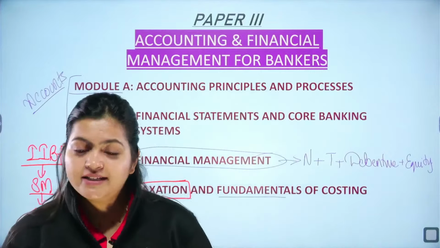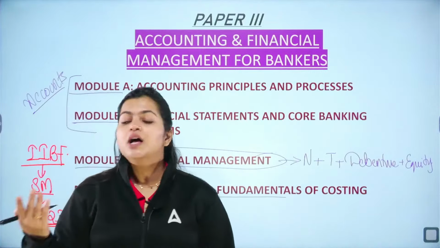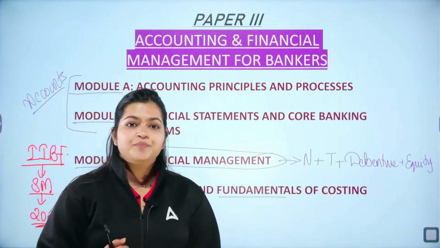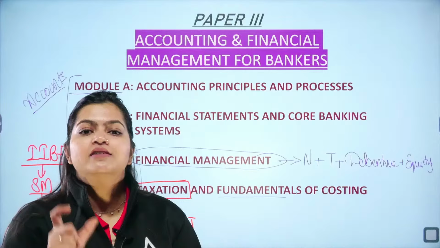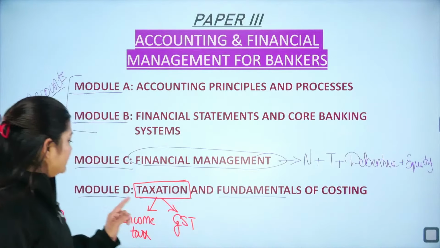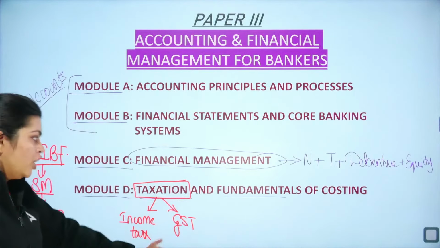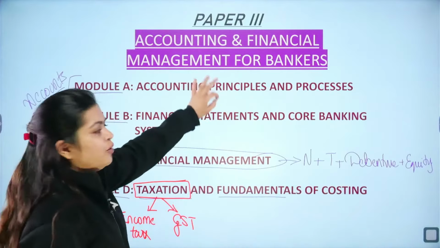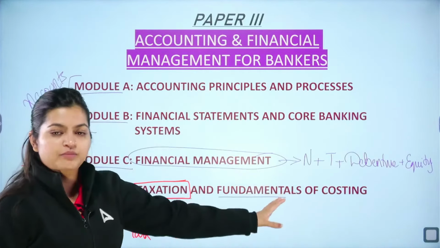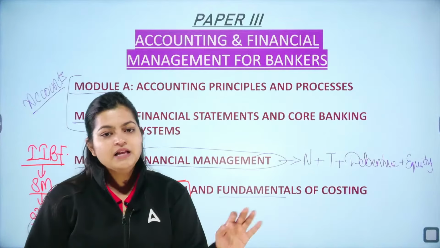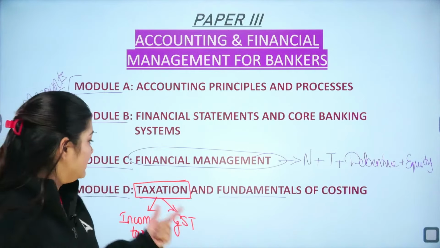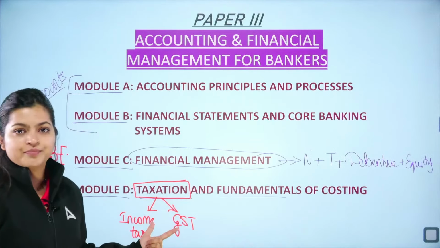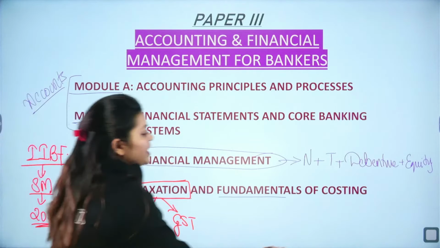Things got updated, there are new circulars, new slab rates. So as per your May 26, you need to read updated things, especially in these 2 units. Of course, the remaining modules and parts of this module are going to remain the same, that is constant. But the taxation part needs to be updated.